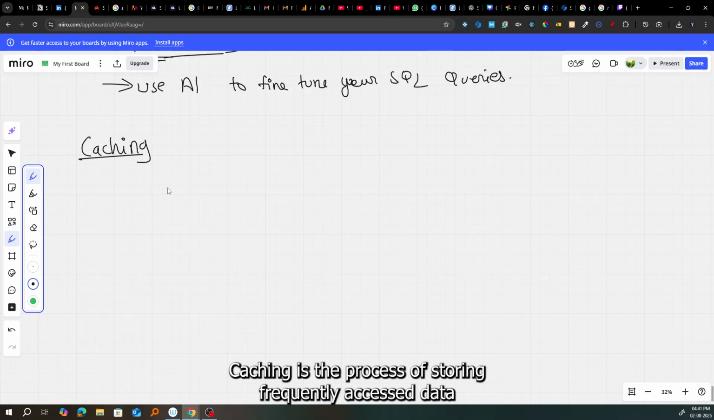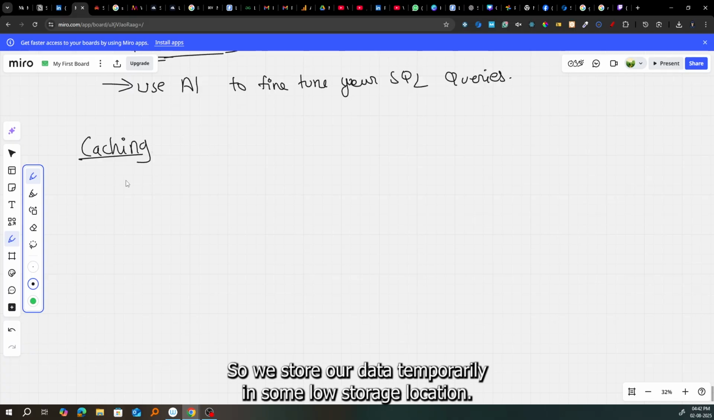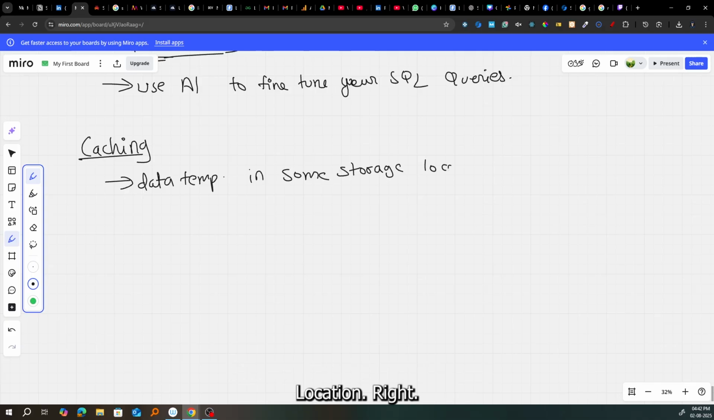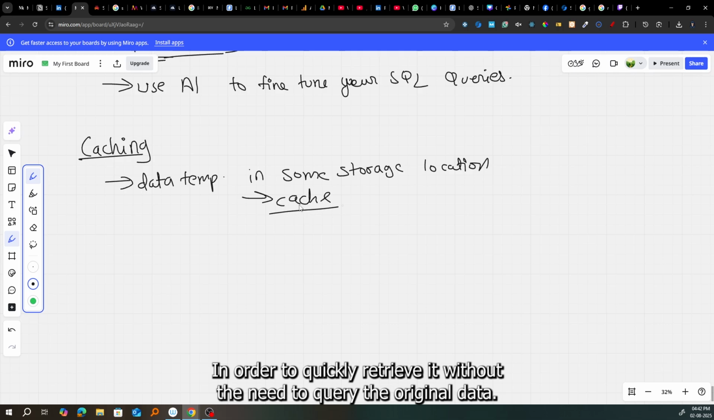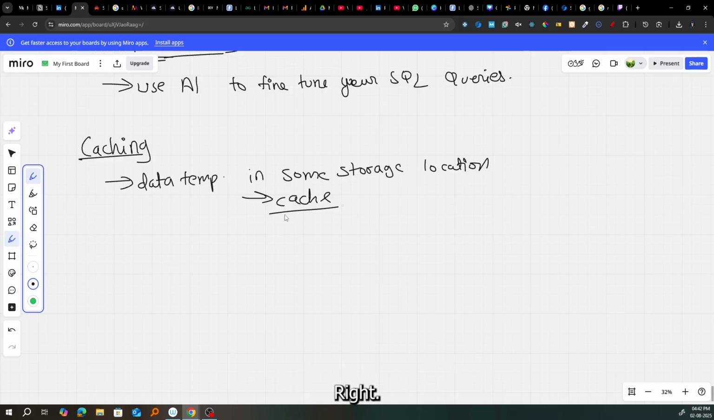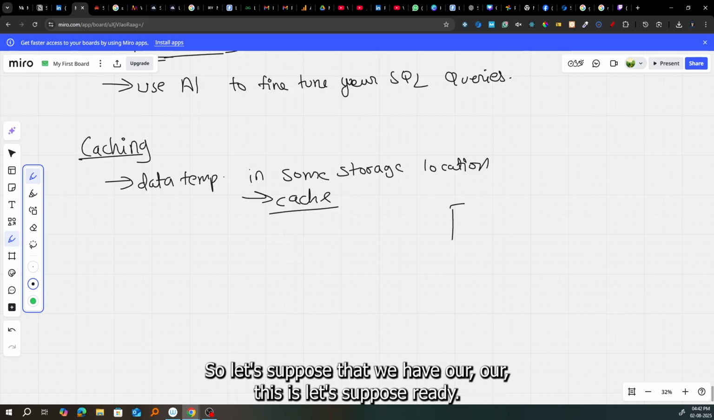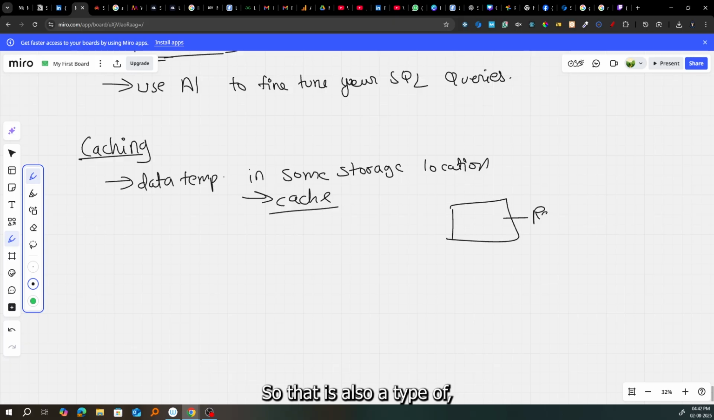Caching is the process of storing frequently accessed data in a temporary storage location called a cache, right? So we store our data temporarily in some low storage location. This is called cache, in order to quickly retrieve it without the need to query the original data source. So let's suppose this is Redis. Redis is also a type of cache storage management database.